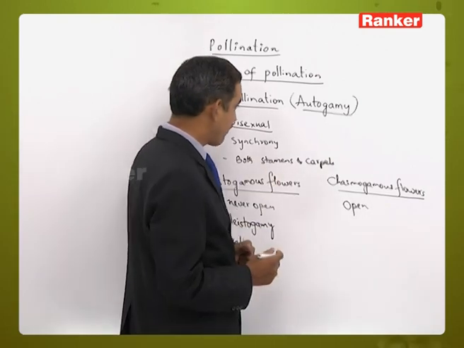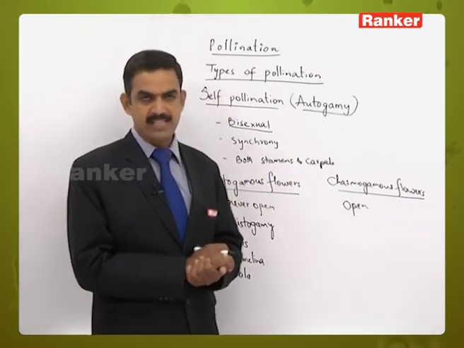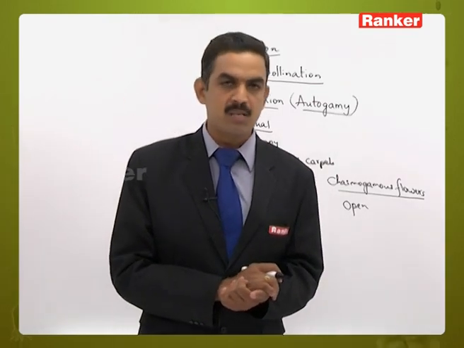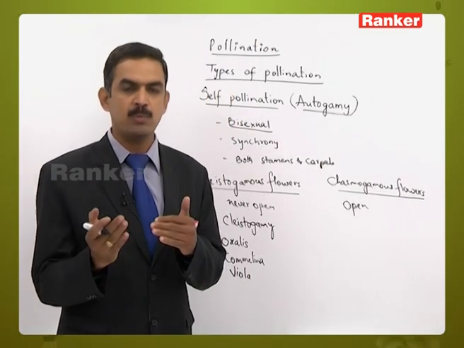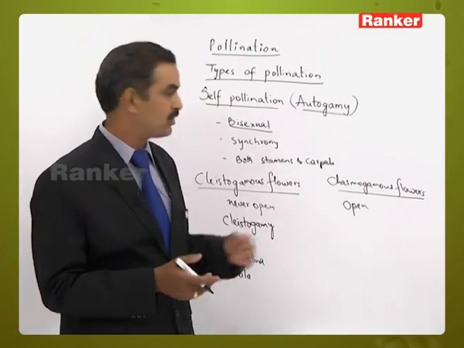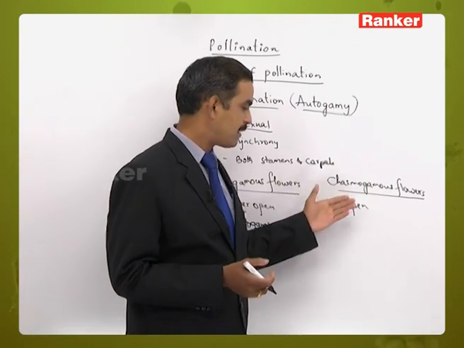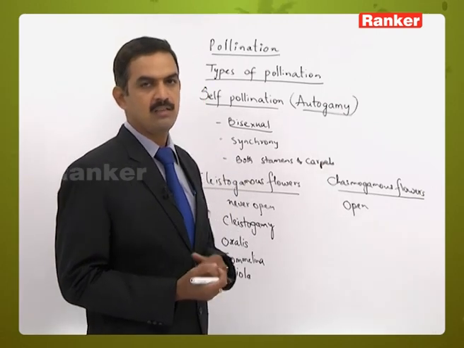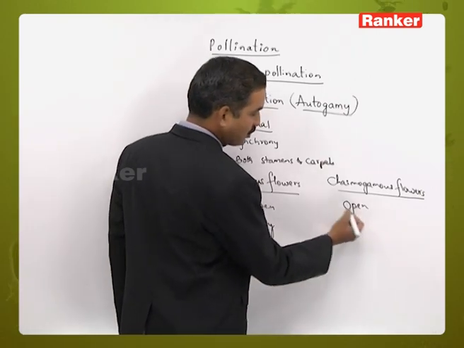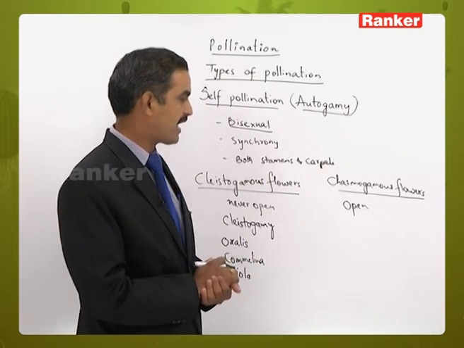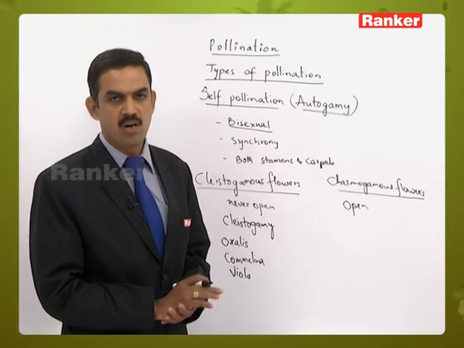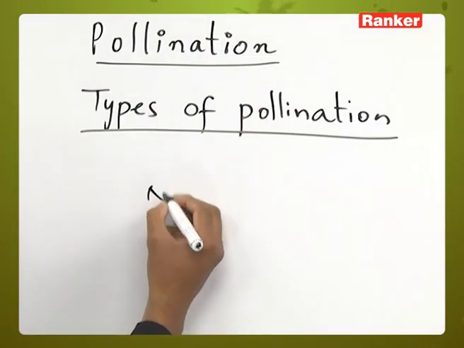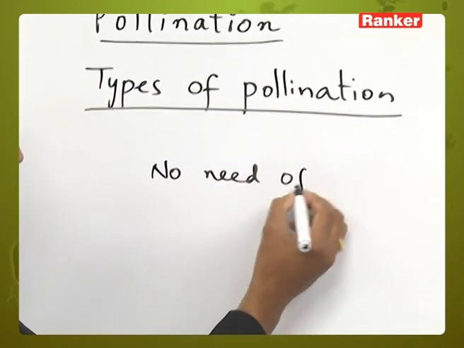So in these chasmogamous flowers, the synchrony should be there between the maturity period of both the androecium and the gynoecium. They should be at the same level, so that they are reachable, and the androecium can release the pollen grains which can be accepted easily by the stigmatic surface of the carpels. As I said, the chasmogamous flowers will exhibit either self-pollination or cross-pollination. In self-pollination, there is no need of external agents.